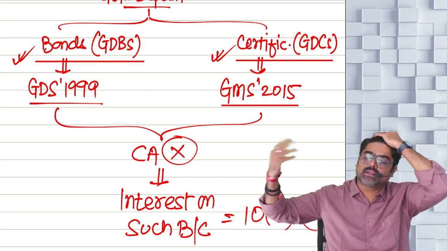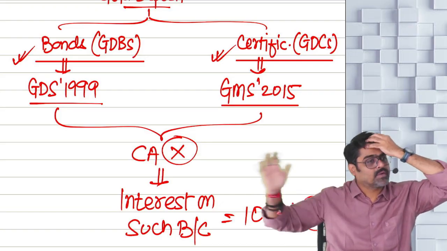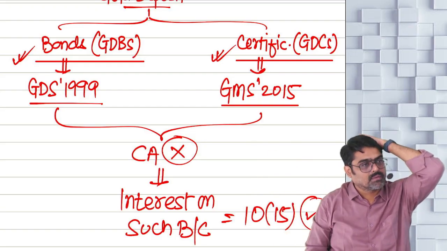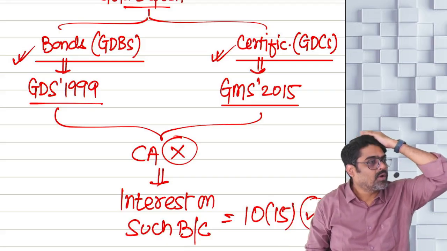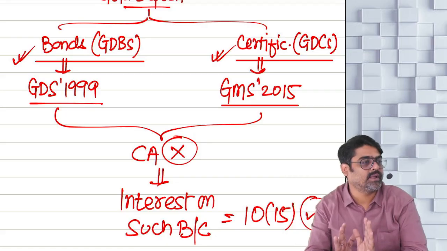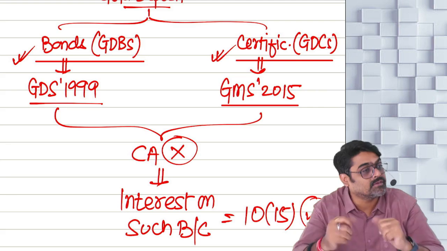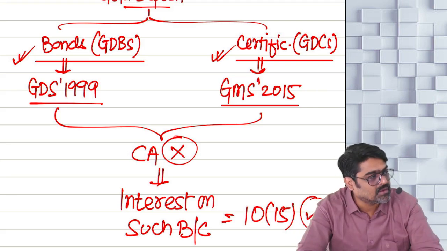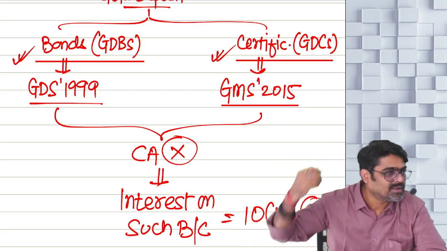So if you sell these bonds or certificates, will you calculate capital gain? No, because they are not treated as capital asset. What if you hold them till maturity and at maturity a higher amount comes, because of which a gain happens? That gain will also not be taxable. Why? Because the asset itself is not treated as a capital asset.